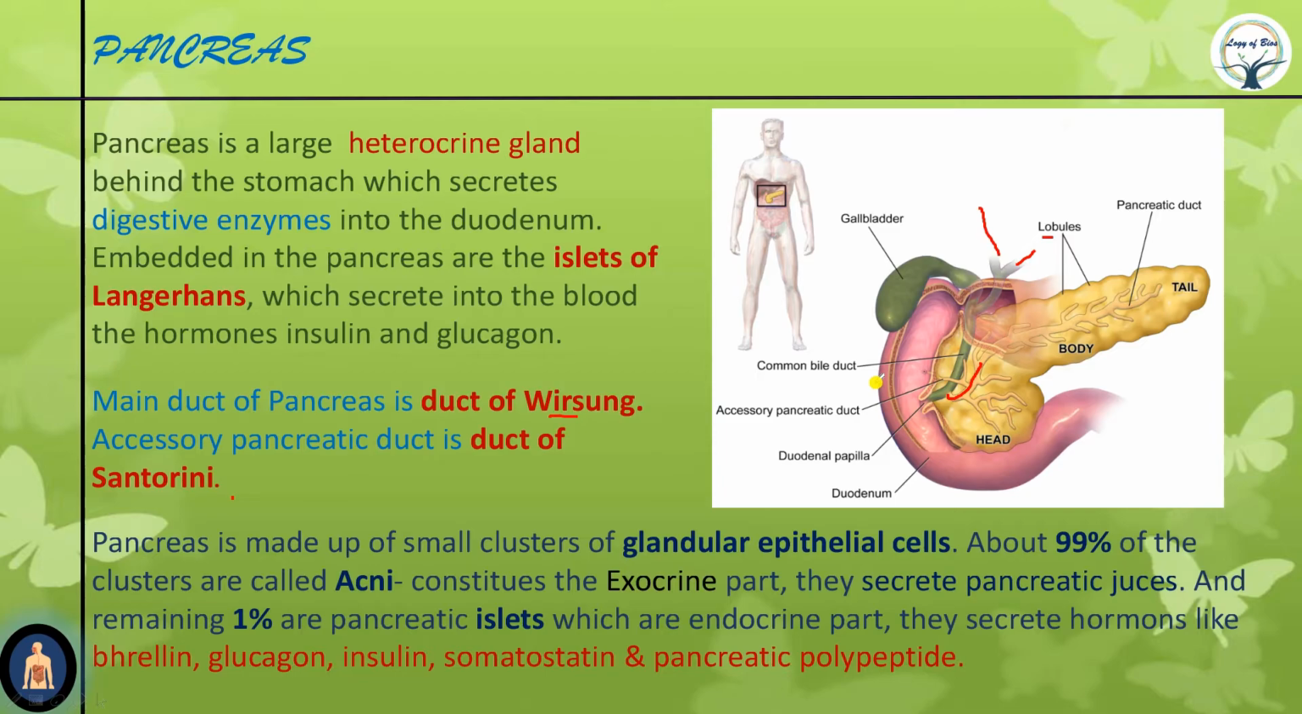99% are acini and 1% are islets. These islets are known as islets of Langerhans. They constitute the endocrine part and they secrete many hormones like glucagon, insulin, somatostatin. So 1% is islets and 99% is acini. Now pancreatitis is inflammation of pancreas. Inflammation in pancreas is known as pancreatitis. Clear?